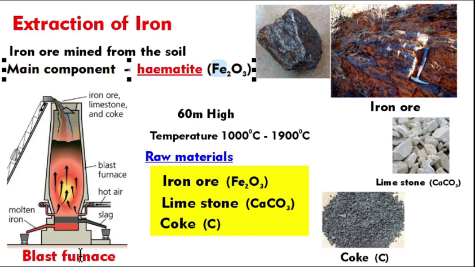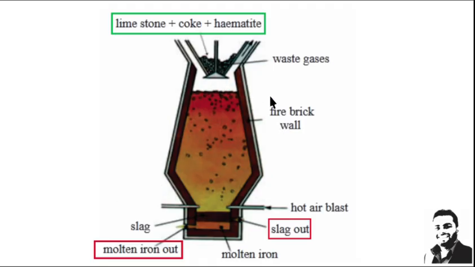The raw materials are inserted from the top. Hematite, limestone and coke are added from the top. This blast furnace is made out of bricks. When you add these raw materials, we send hot air into the blast furnace, with an initial temperature of around 650 Celsius.